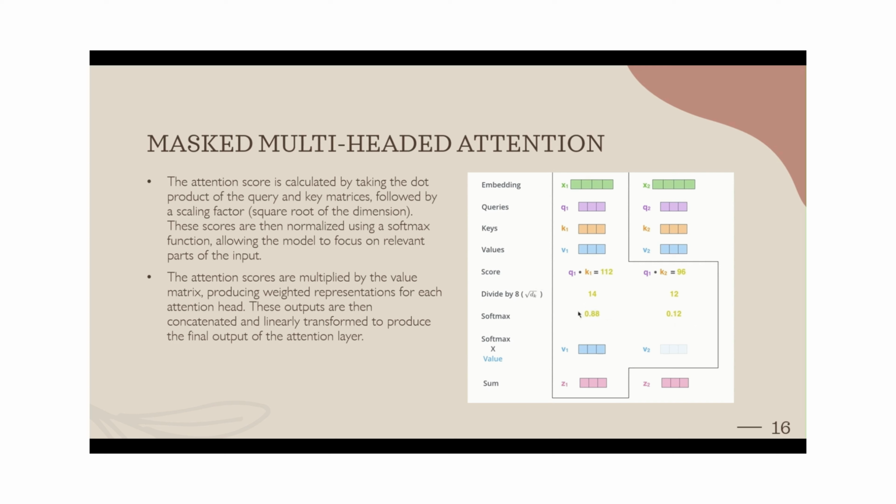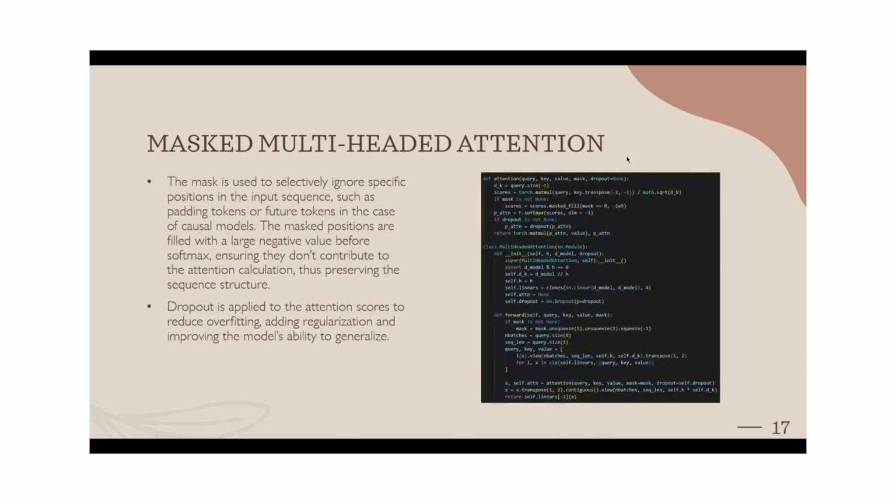At the end, softmax is applied to produce a probability distribution between 0 and 1. After that, it would be multiplied with the values, and at the end we get the attention scores. This is the code that we have done for the multi-headed attention.